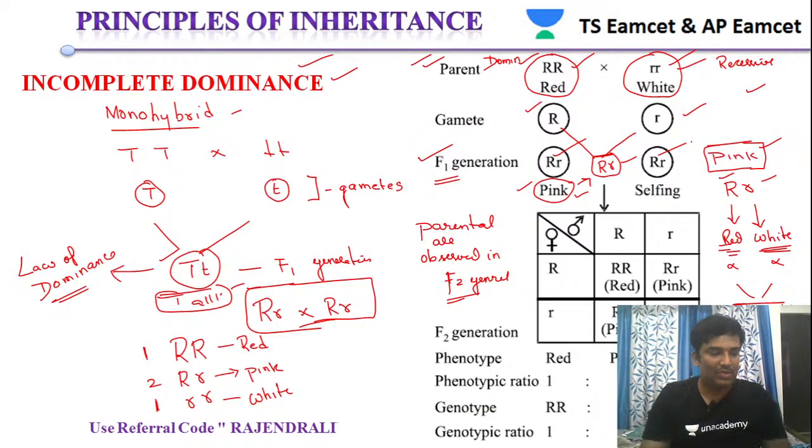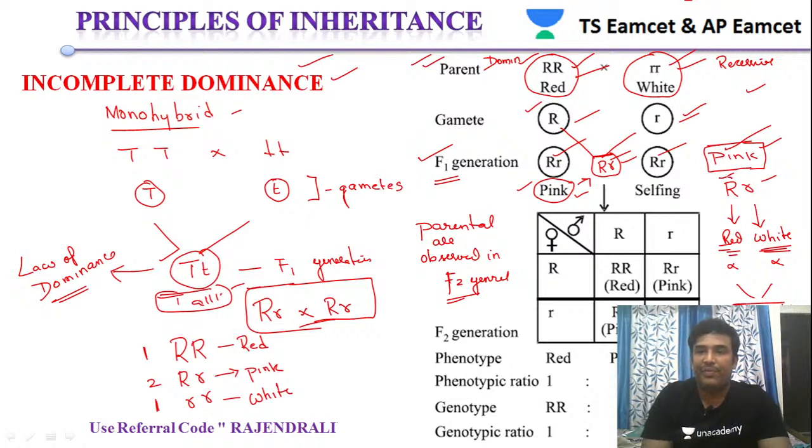So you can see the cross once again. Red color is denoted by capital R, whereas white color flowers are denoted by small r, and these are the gametes. When they fuse, you get capital R small r. Now this is producing a pink color.